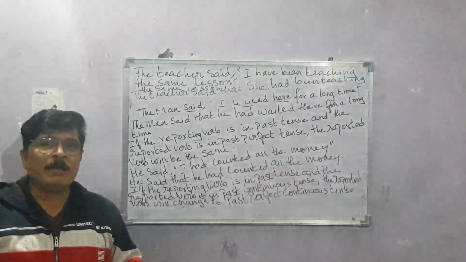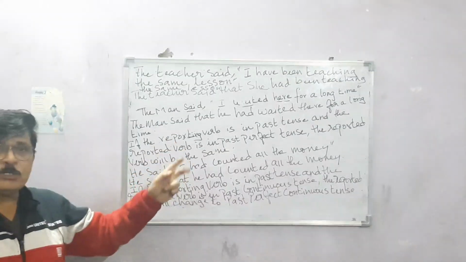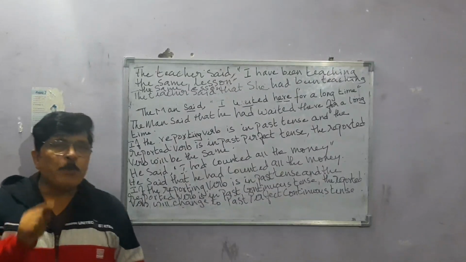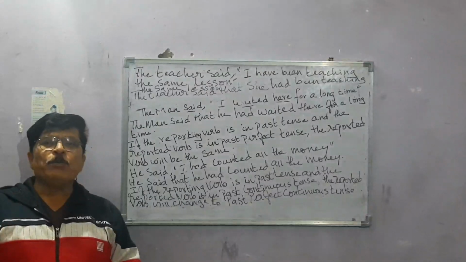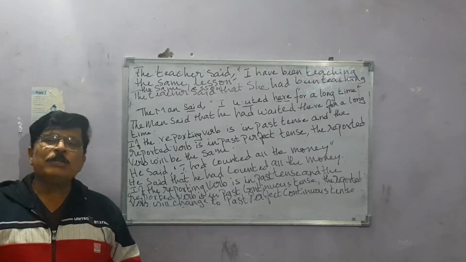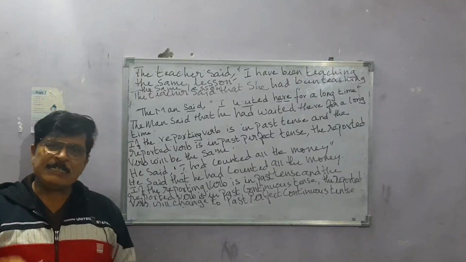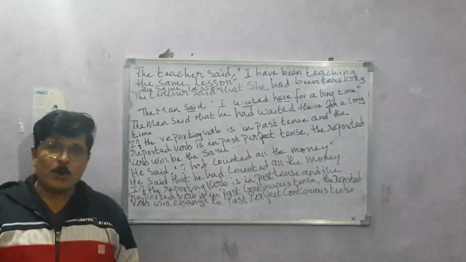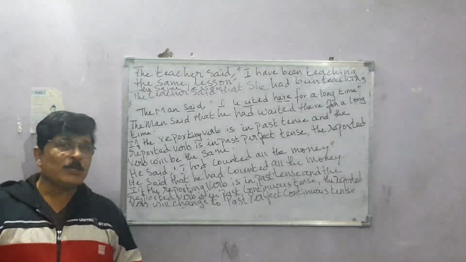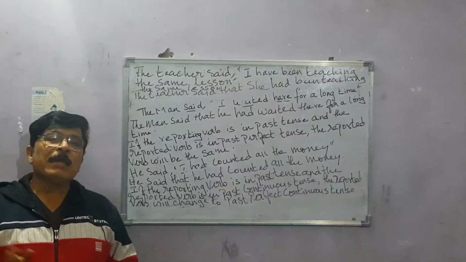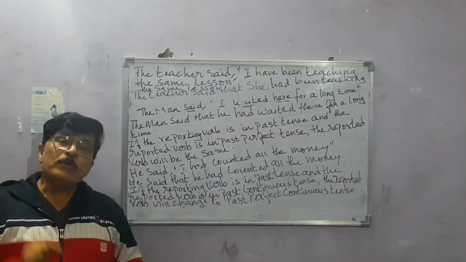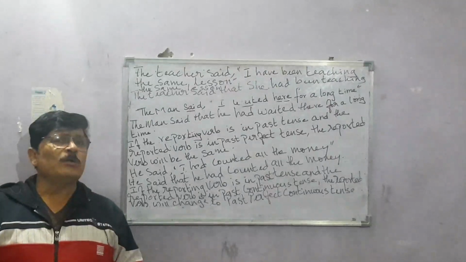So once again, I'm explaining it to you once more. Please pay proper attention. If the reporting verb and the reported verb are in past tense, then the reported verb will change to past perfect tense. The pronouns will change accordingly. The first person will change according to the subject, second person will change according to the object, and the third person will remain the same. There will be no change. So I hope you understood that particular rule. And also the adverb of time and place will also change.